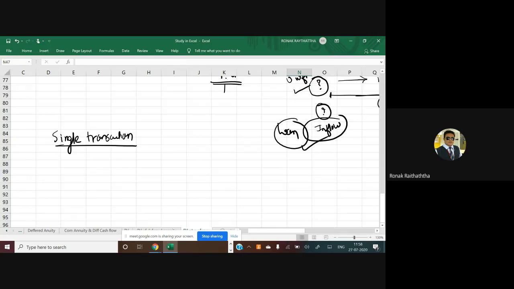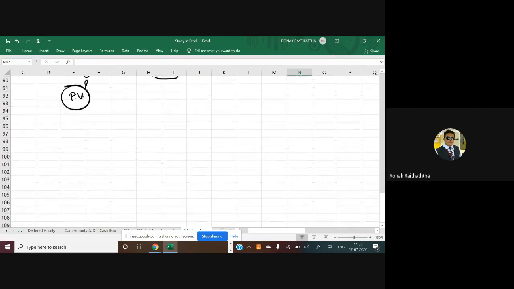So how do we interpret that? Sir, if I want 10,000 rupees after 5 years, then what amount I should invest right now? So I am supposed to find the PV for that. Which formula will be applicable? Single transaction formula will be applicable. So there is no need to clarify that again. So let's move to the next one now.